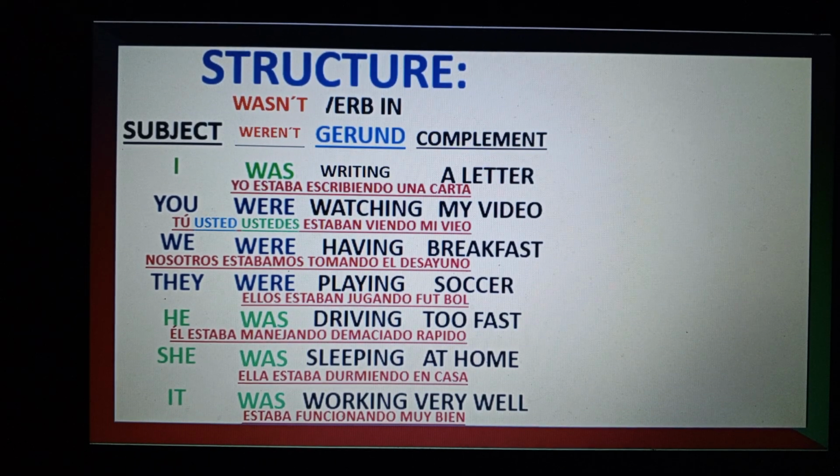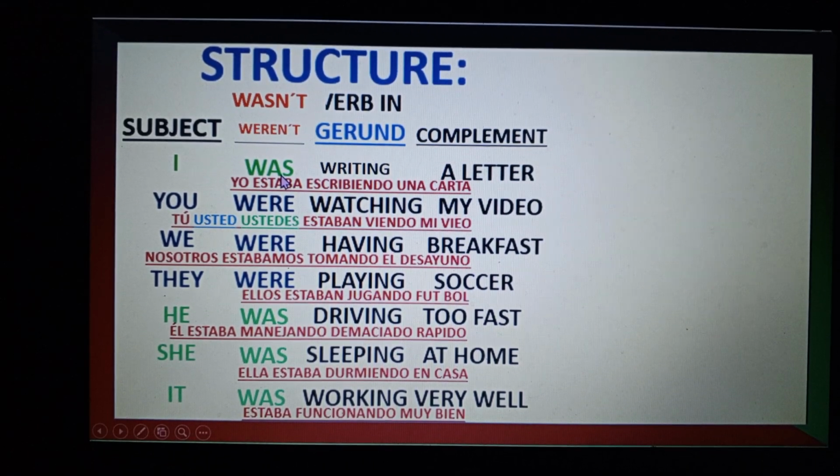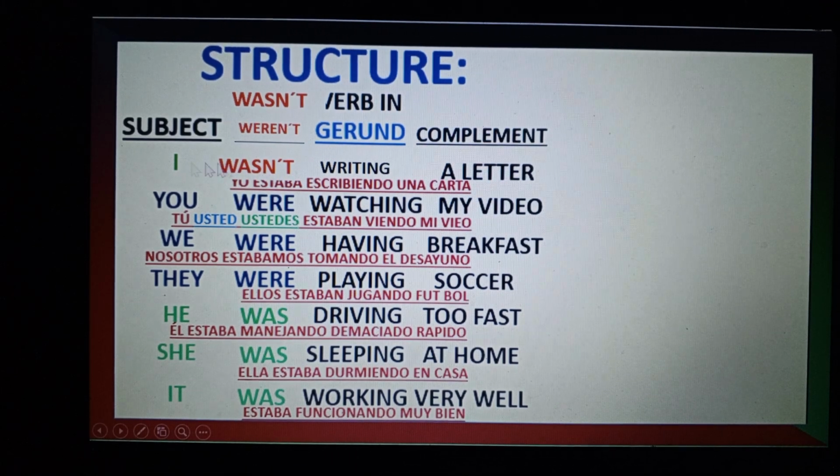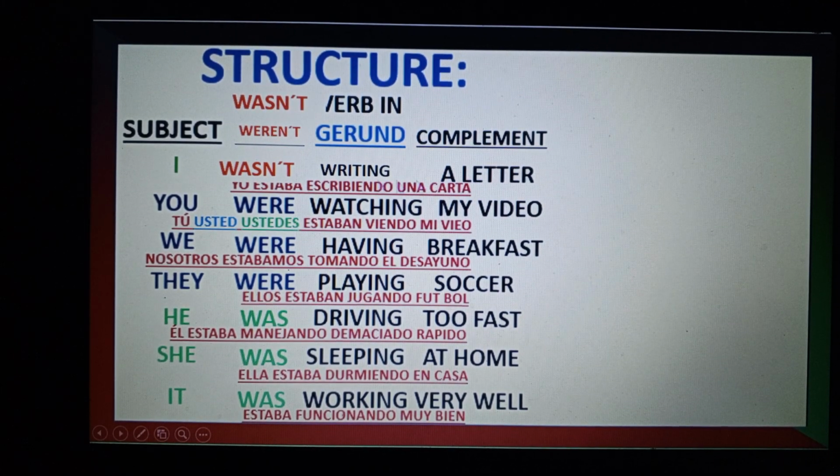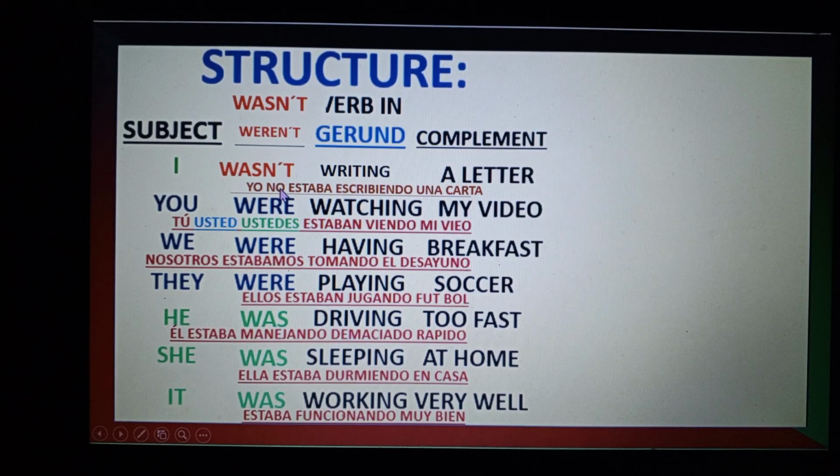So example number 1, it is wasn't. I wasn't writing a letter. This is the meaning in Spanish.